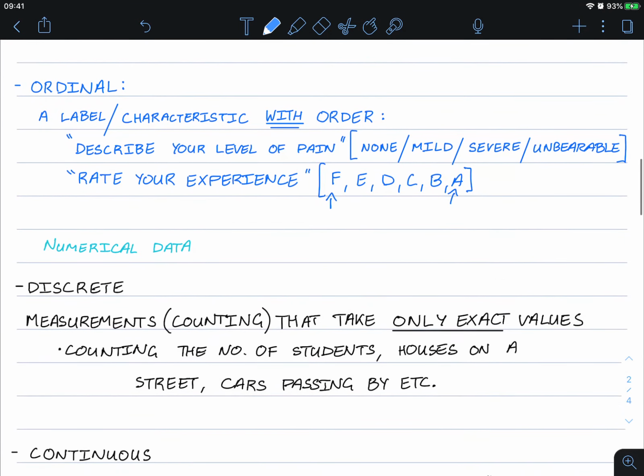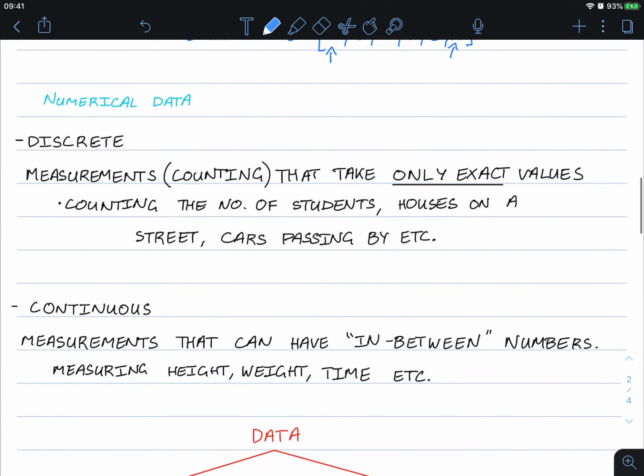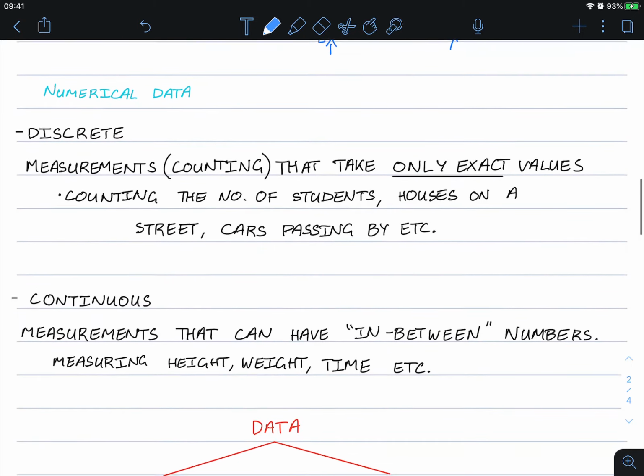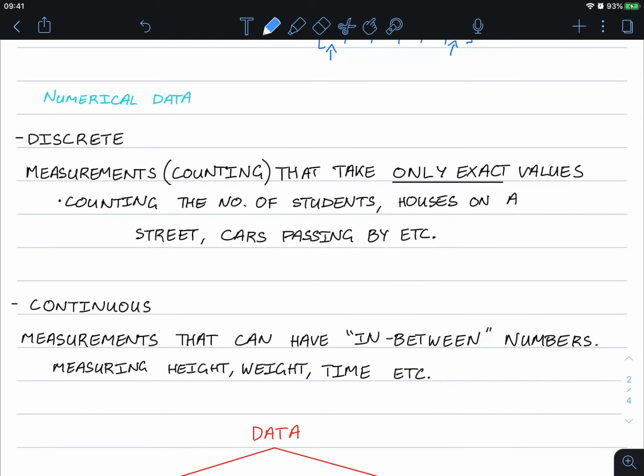Onto numerical data. Numerical data has two different types: discrete numerical data, and this is the measurements involved counting that only take exact values. So for example, if we count the number of students or houses on the street or cars passing by, now is it ever possible to count, let's say for example, with students, can we count possibly 1.5 students somehow?